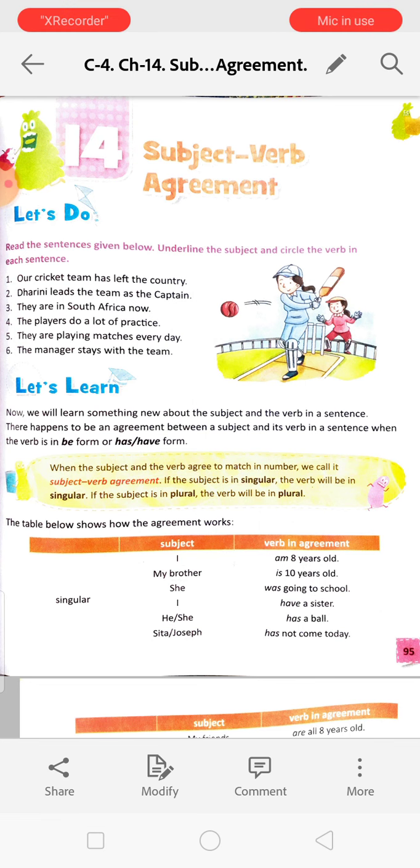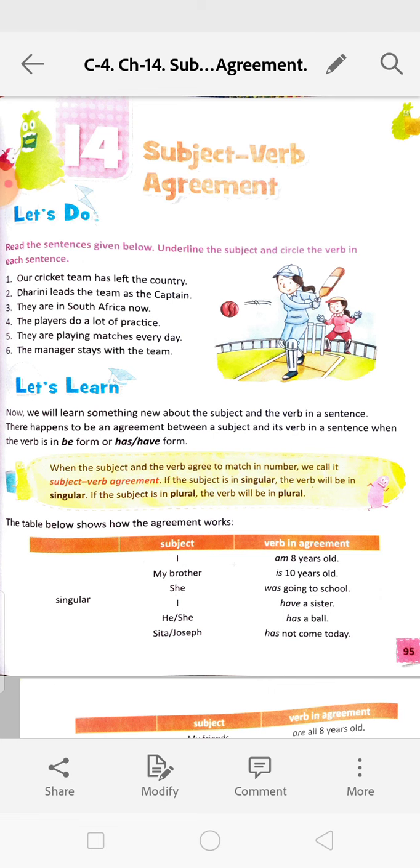Now when the subject and verb agree to match in number, we call it subject verb agreement. If the subject is singular, the verb will be singular. If the subject is plural, the verb will be plural. The table below shows how the agreement works.